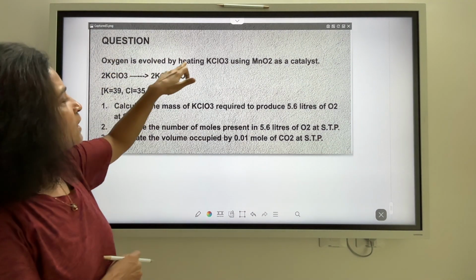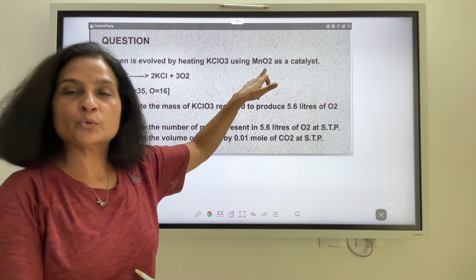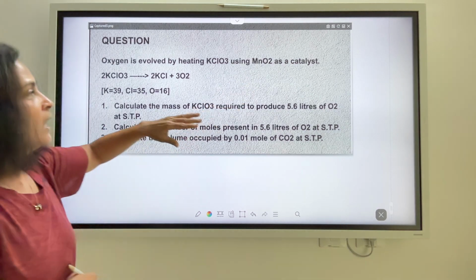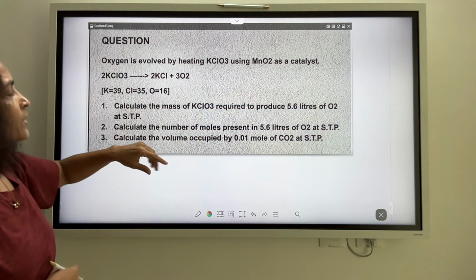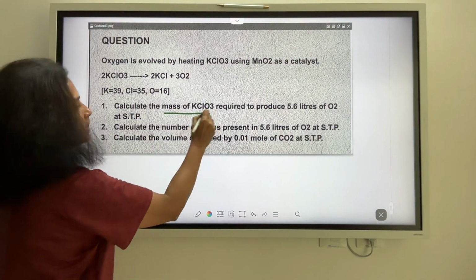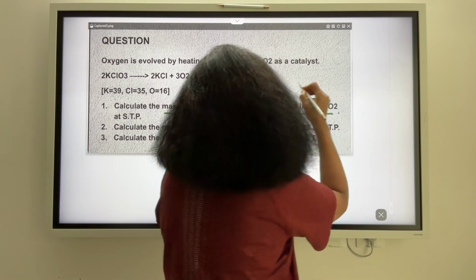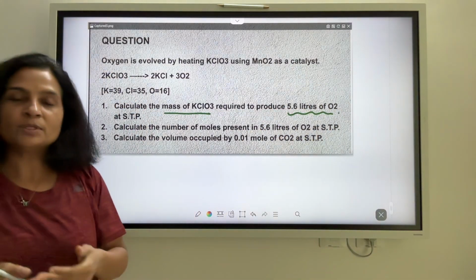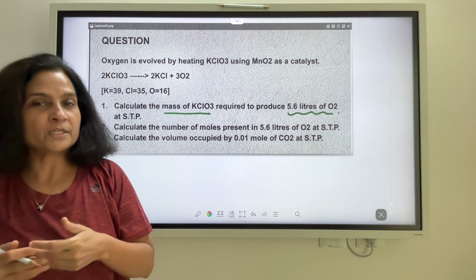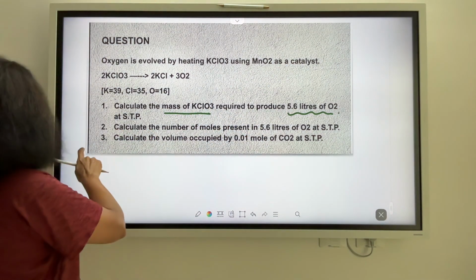So oxygen is being evolved when KClO3 is being heated in the presence of MnO2, which is the catalyst here. And from the given equation हमें निकालना है how many grams of KClO3 would be producing 5.6 liters of oxygen at STP.